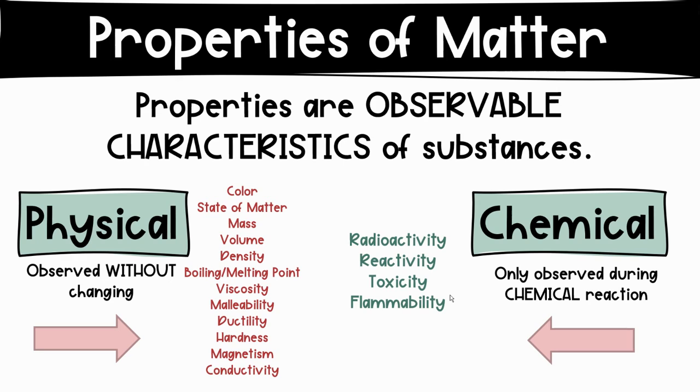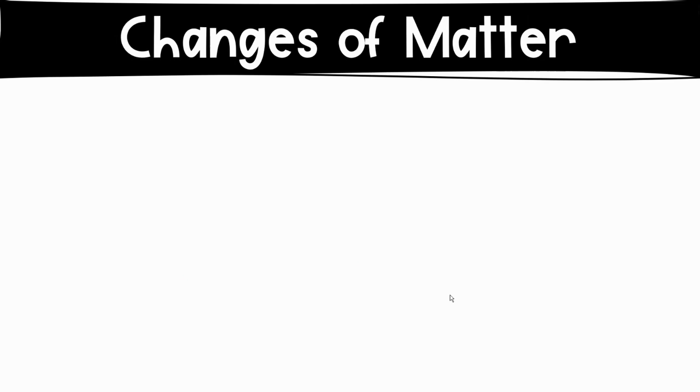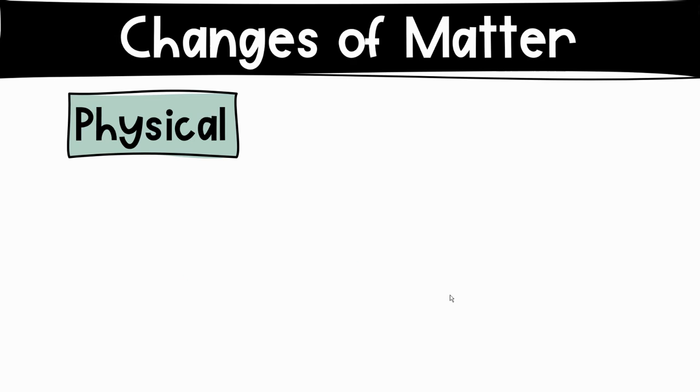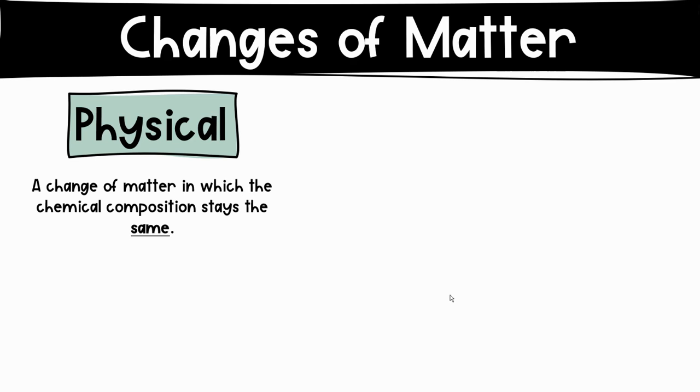If it's toxic or if it's flammable. So, a chemical property of paper is that it can catch on fire. Changes of matter can be physical or chemical. Also, physical changes are change in matter in which the chemical composition stays the same. If you start with water, you end up with water. There's no chemical reaction happening.